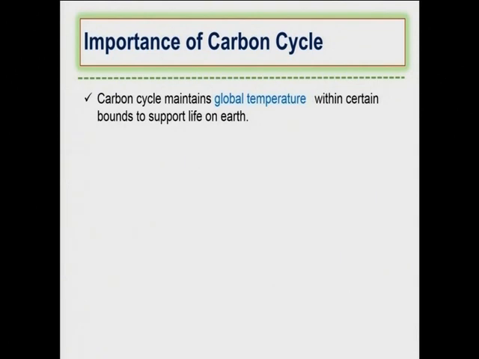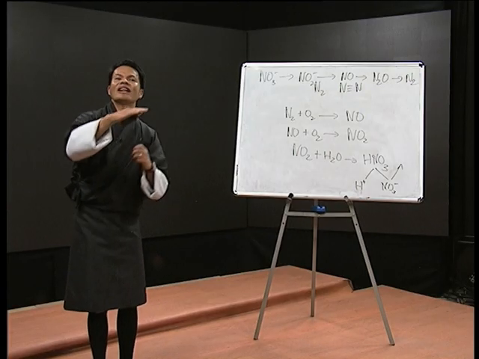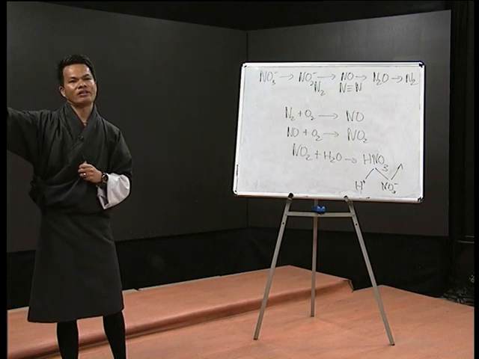Carbon cycle maintains the global temperature of the earth. If there is no carbon dioxide in the atmosphere, then the temperature of the earth is going to be at extremes. It will be too cold at times and too hot at times. So it is carbon dioxide that is helping the temperature to be maintained at a certain degree.